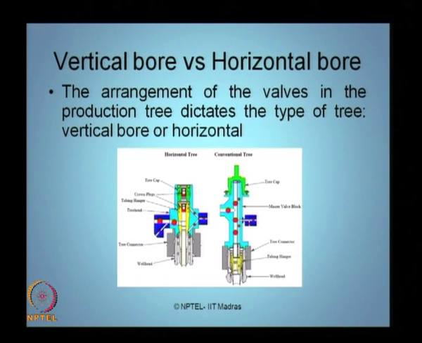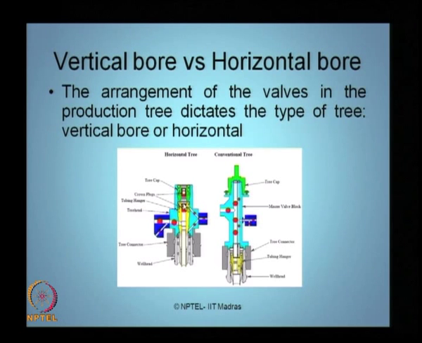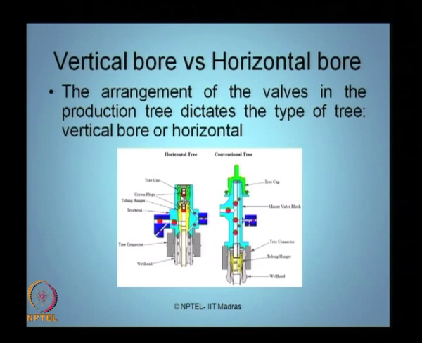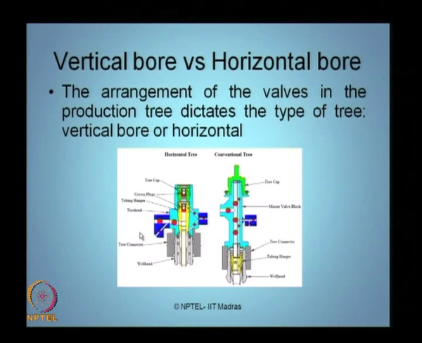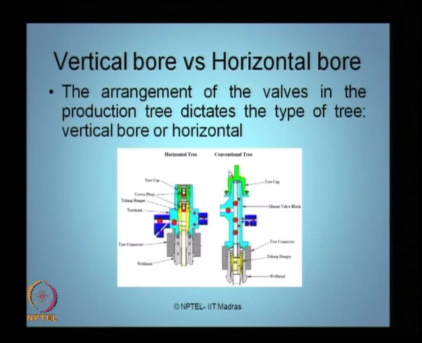Similarly, in the case of a horizontal tree, you have the tree cap not on the top as a cap, but adjacent on the sides. You can see here the horizontal tree is more laterally spread than a conventional vertical tree. That is why this tree is called horizontal, whereas the other is called a vertical tree.